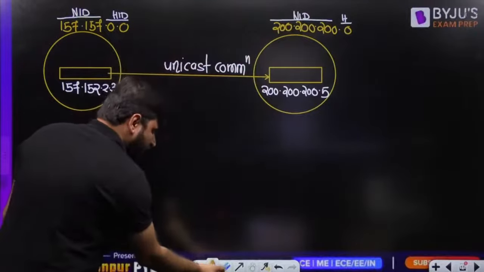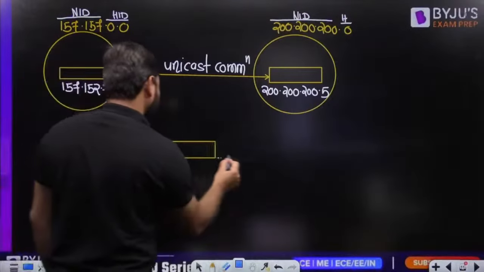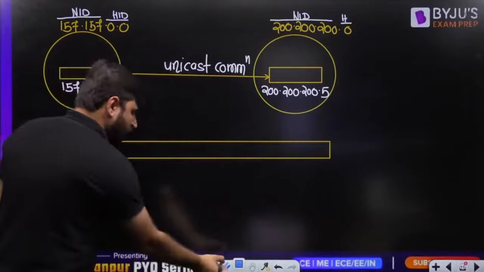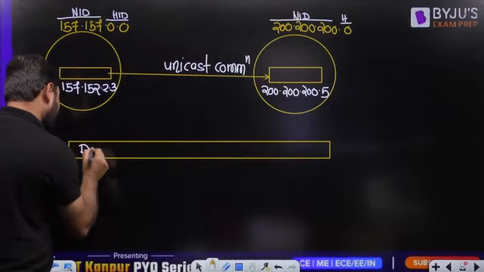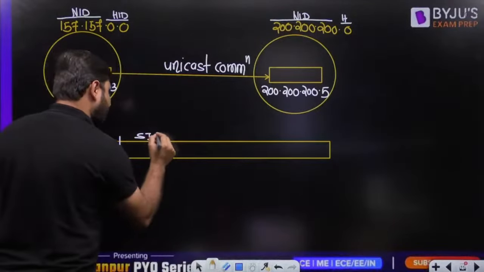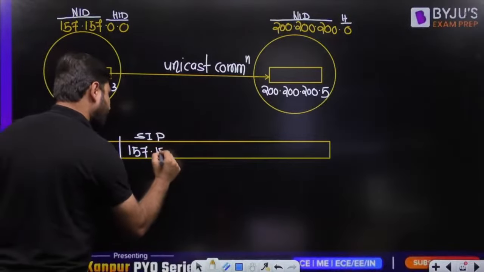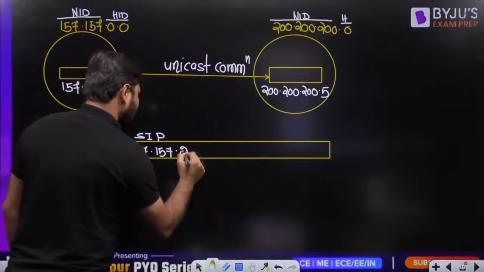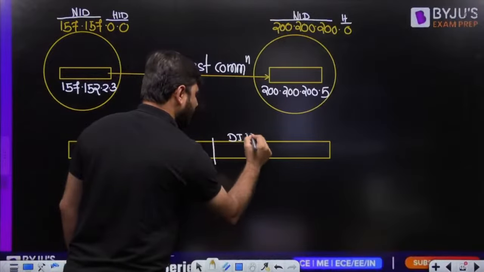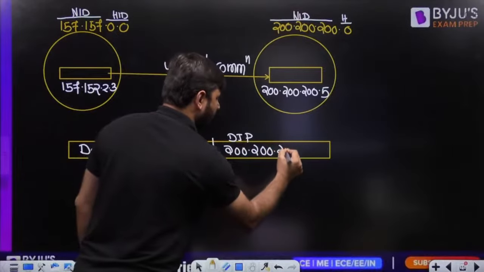Now I want to tell you one important thing, my dear friends, a very important scenario. Suppose this is the data it is sending. Tell me what is the source IP? Who is sending? This computer is sending, 157.157.2.3. What destination IP will I write here? The destination IP is 200.200.200.5.